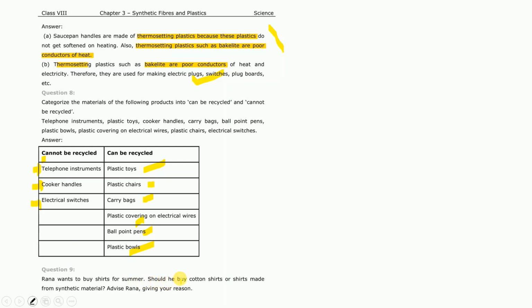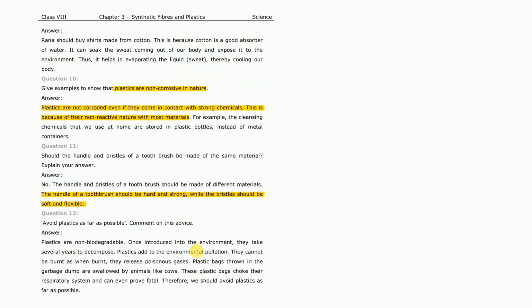Question 9, Rana wants to buy a shirt for the summer. Should he buy cotton shirts or shirts made from synthetic materials? Advise Rana and give the reason. So Rana should buy a shirt made from cotton. This is because cotton is a good absorber of water, so it soaks up the sweat coming out of the body and exposes it to the environment. Thus it helps to evaporate the liquid sweat, thereby cooling the body. So this is the reason why he or she should buy cotton clothes.